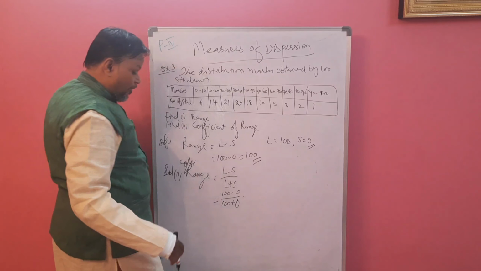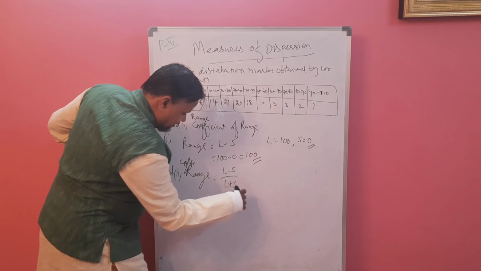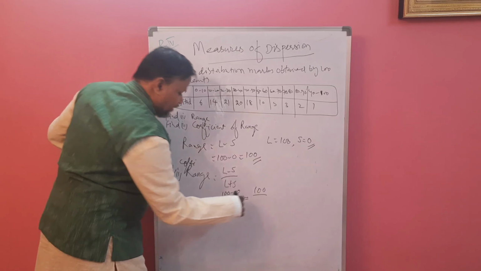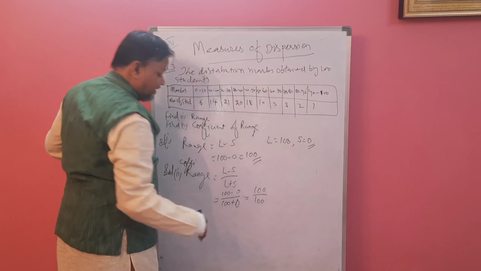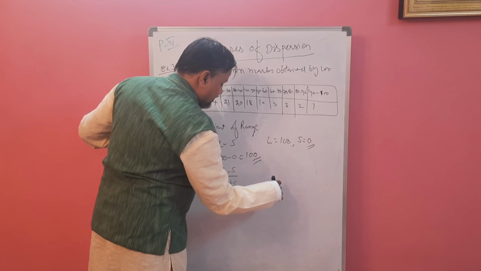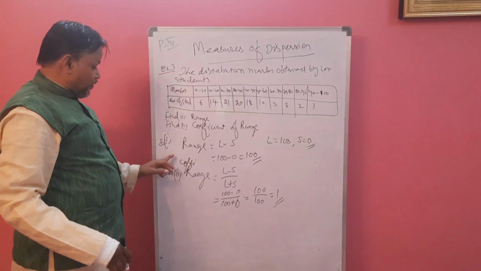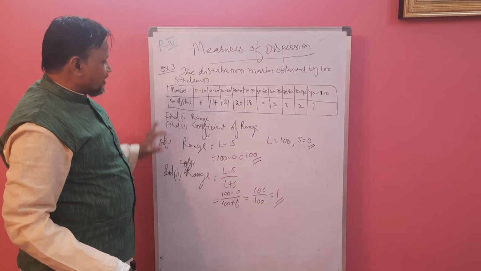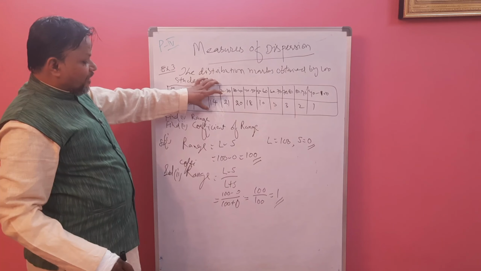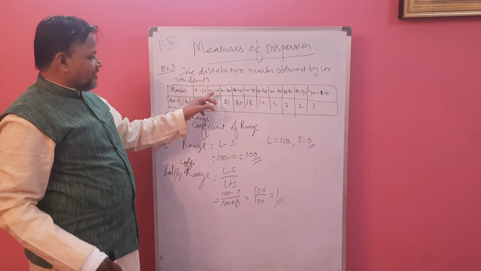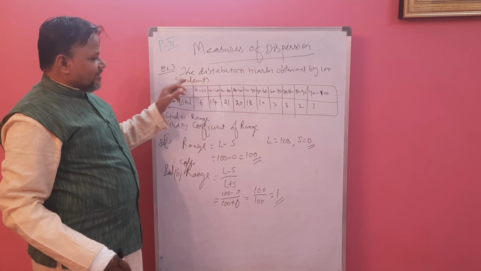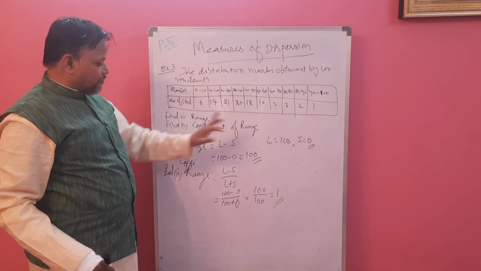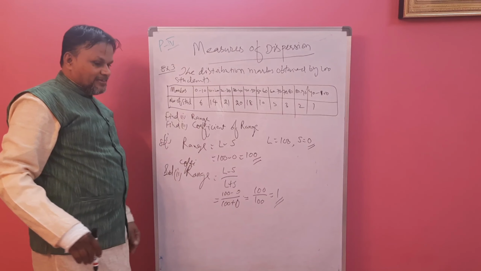So 100 minus 0 is 100 and 100 plus 0 is also 100. Divided, you will get 1. So range is 100, coefficient of range is 1. Whenever a table is given, it is very simple. Just take the highest value and the lowest value of the class intervals and substitute in the formula, and you will get the answer.